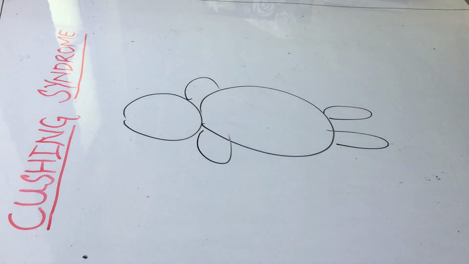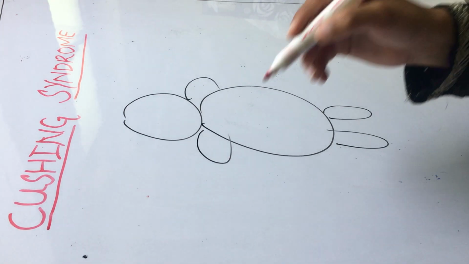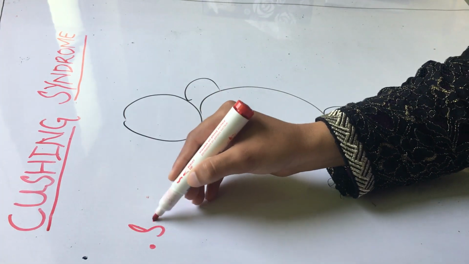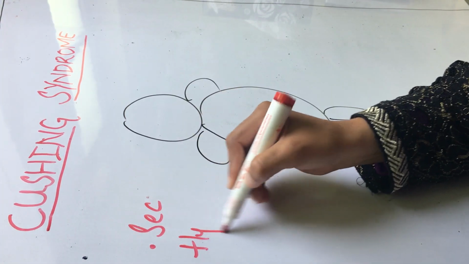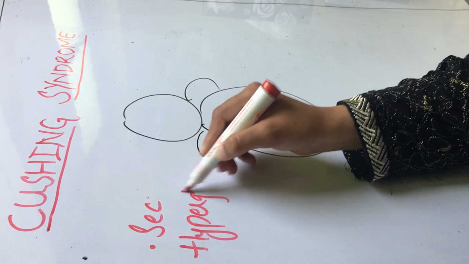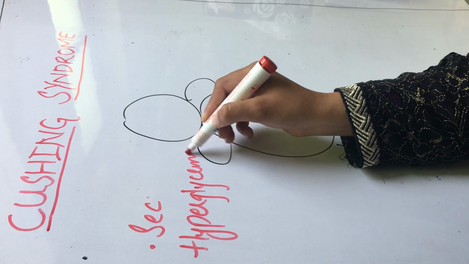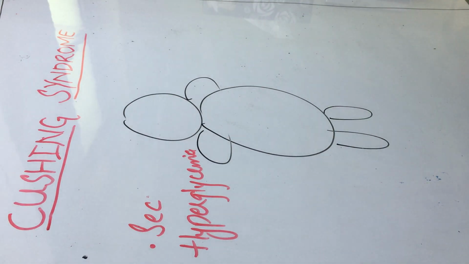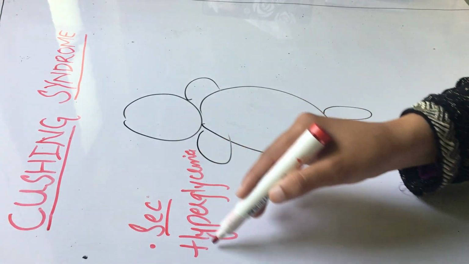First, you will see that Cushing syndrome patients have secondary hyperglycemia or diabetes, because glucocorticoids increase the production of glucose, so in your body there would be secondary hyperglycemia.